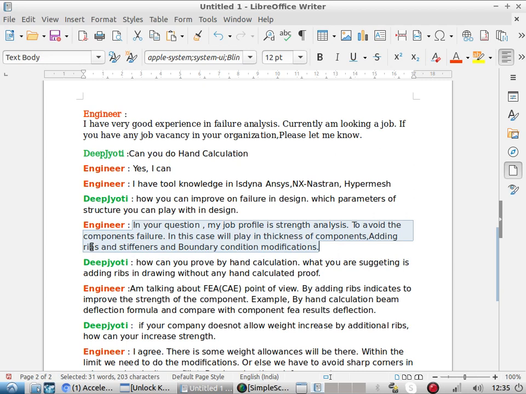Okay, agreed. He can increase the ribs, and thus the stiffness and the strength of the structure increase. Now let's grill him further.